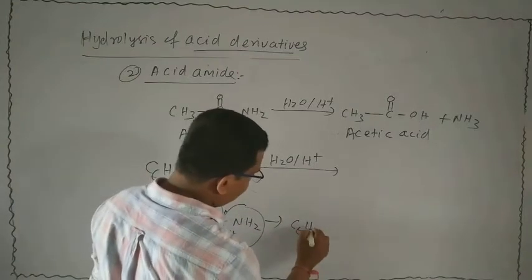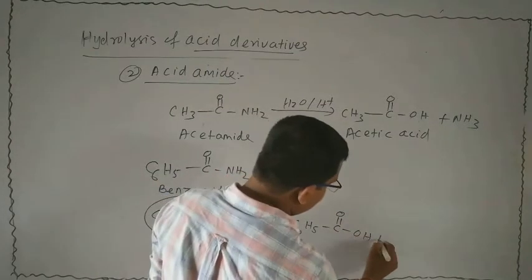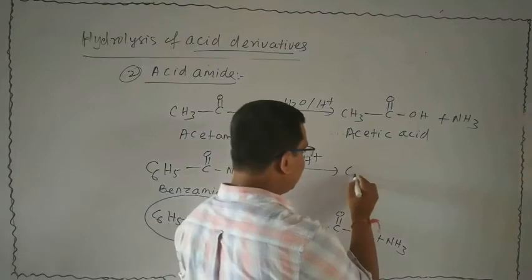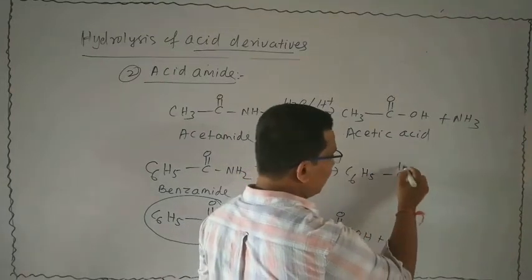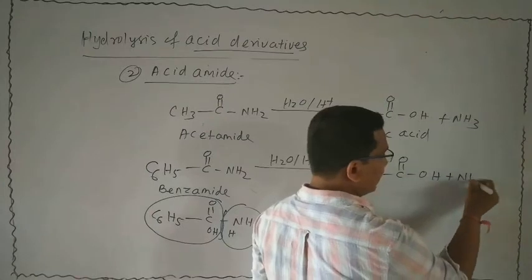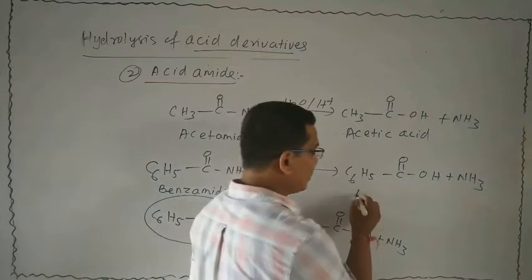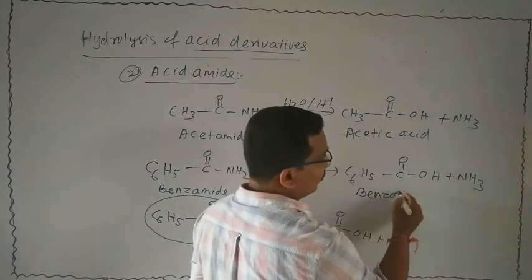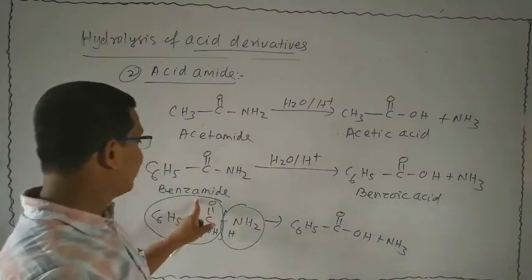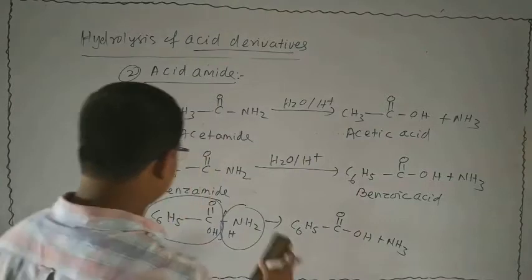That means C6H5 bond C double bond O bond OH. That is your NH3. The product is C6H5 bond C double bond O bond OH plus NH3. What is the name of this compound? That is your benzoic acid. Then what will be the statement? When benzamide undergoes acid hydrolysis, then benzoic acid is formed.